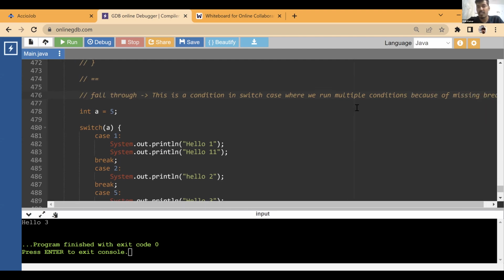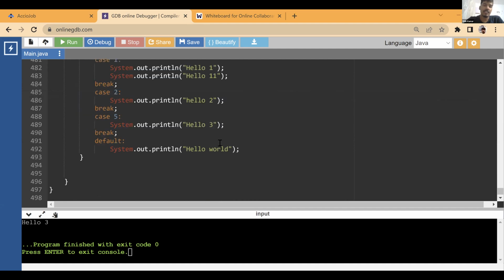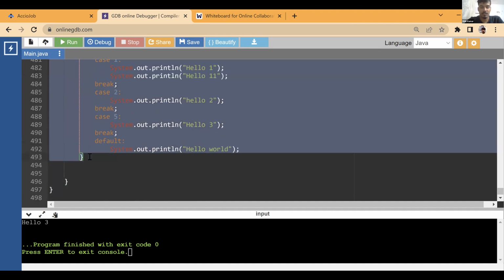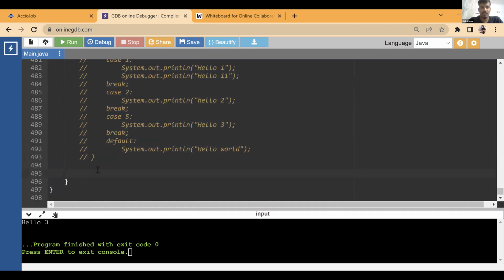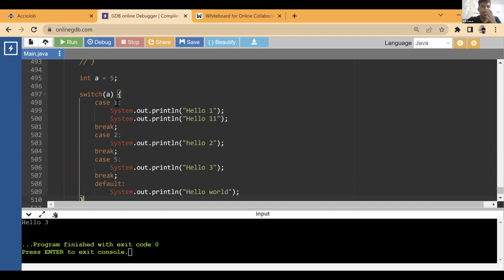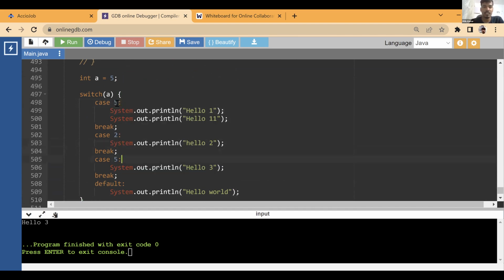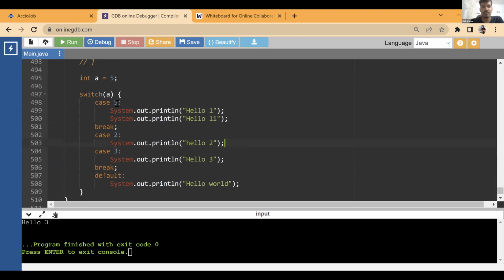So what does this mean? Let's say we have A is equal to 5. Let me not change this, copy it, comment it out, and paste it over here again. So let's say we have this as 5, this is 2, let's say this is 3. And I simply remove the break from everywhere.